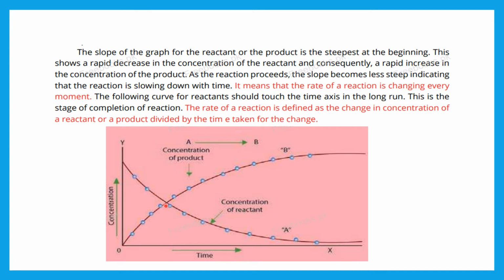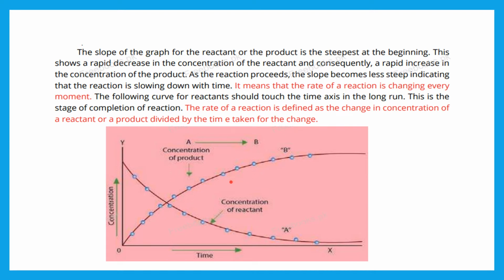Reactants are changing into the product, and as the reaction proceeds, this slope becomes less steep. You can see here the steepness of the slope is decreasing. This shows that with the passage of time this reaction is slowing down.